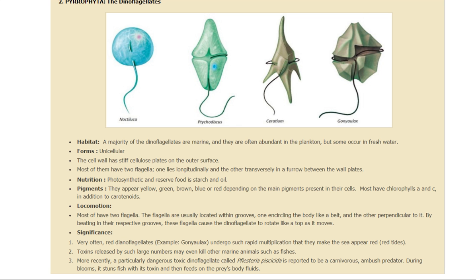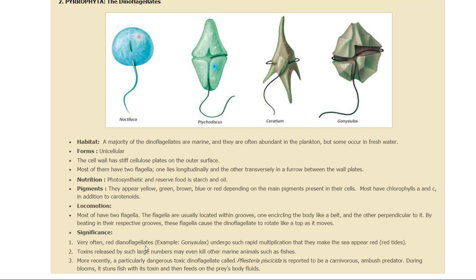They have chlorophyll a and c, in addition to carotenoids. Then locomotion can take place with the help of these two flagella, one encircling the body like a belt and another perpendicular to it. By beating in their respective grooves, they are able to rotate just like a top as it moves.